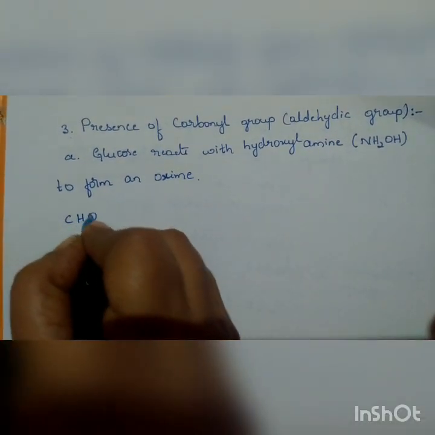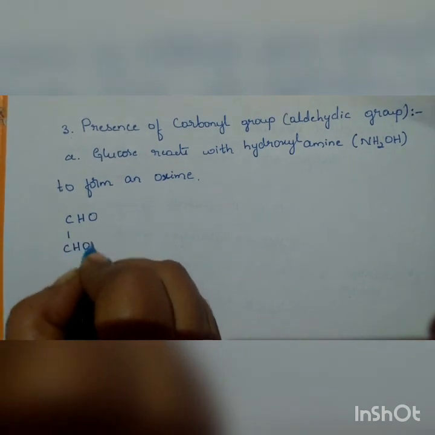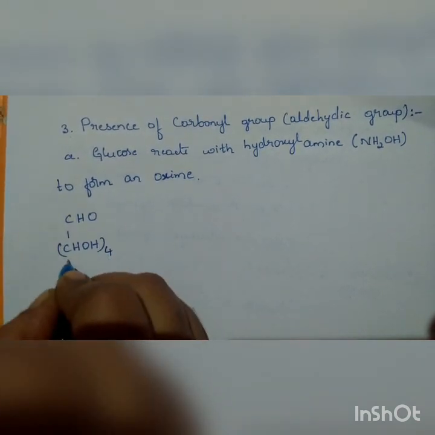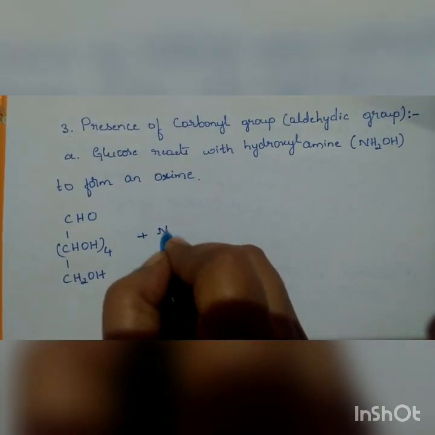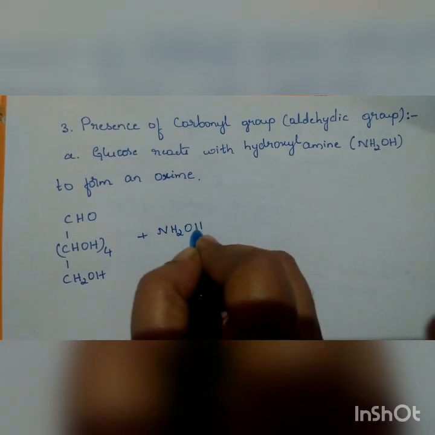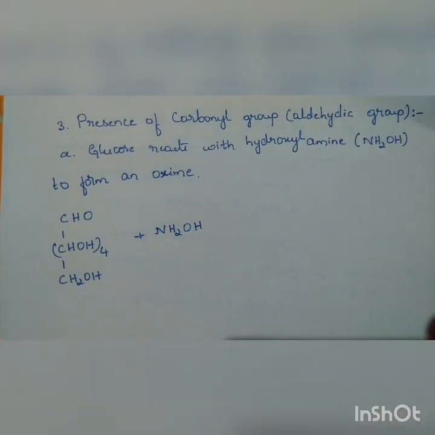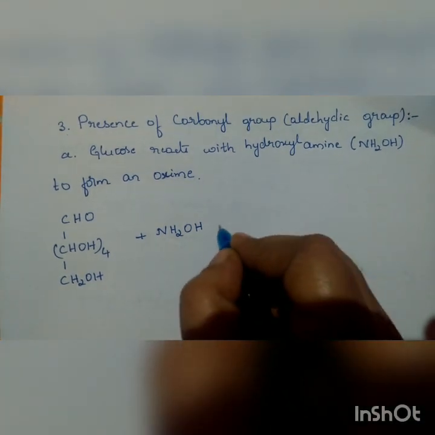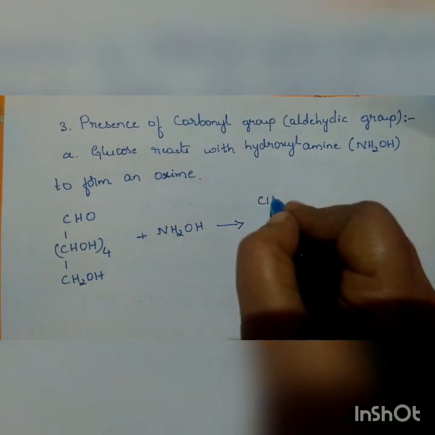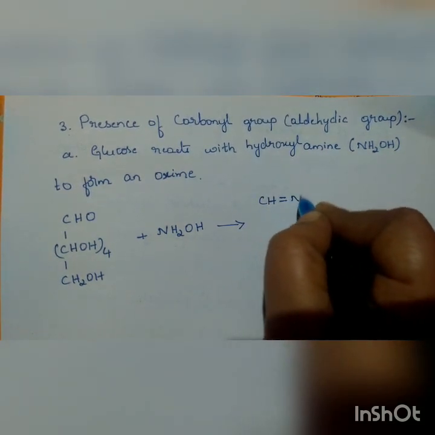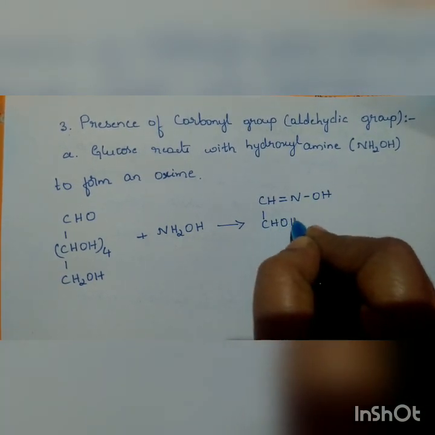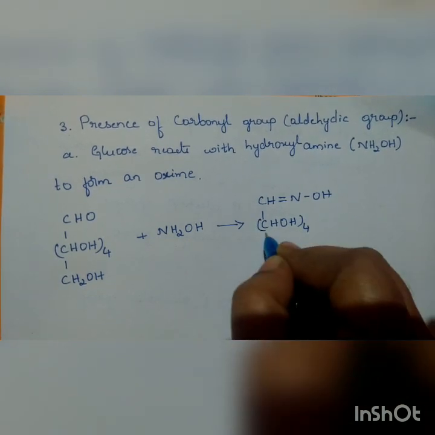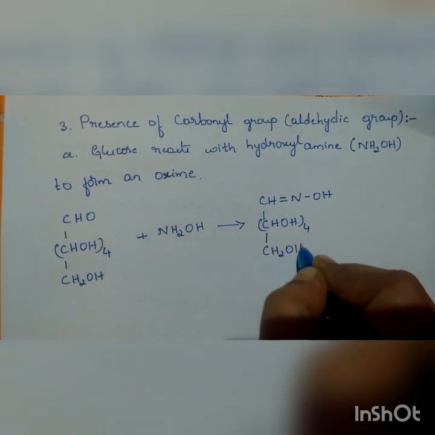We'll write the reaction. CHO, CHOH four times, CH2OH. So it is being treated with NH2OH, hydroxylamine. Then we are going to get the compound CH double bond NOH, CHOH four times, CH2OH.